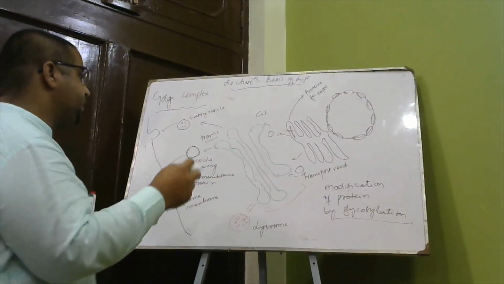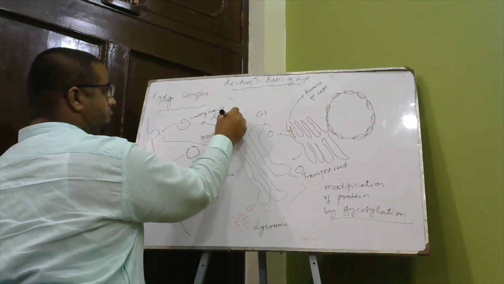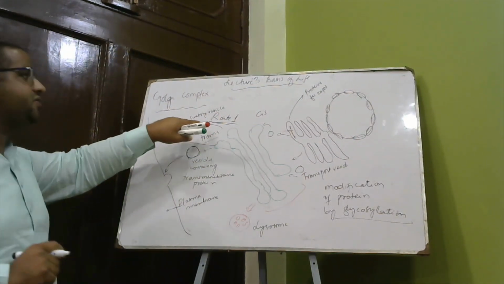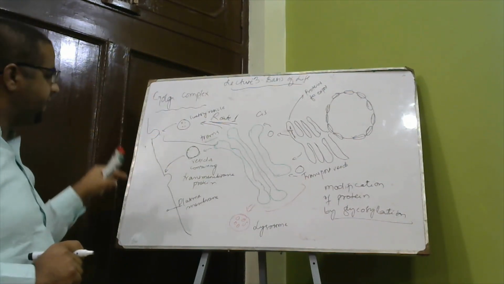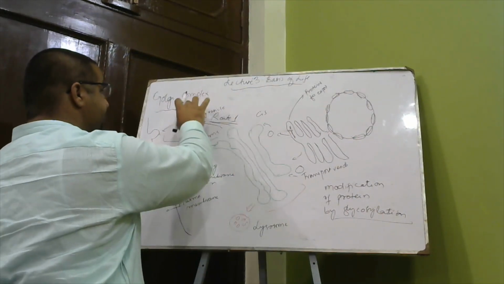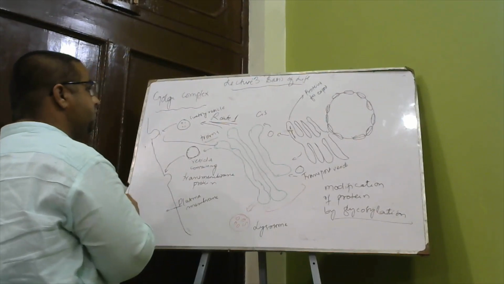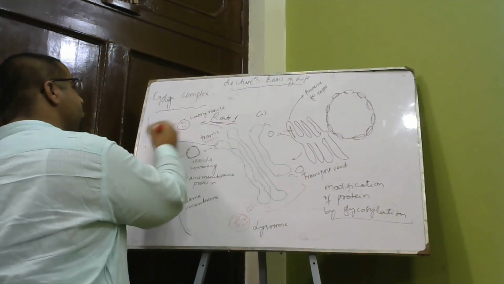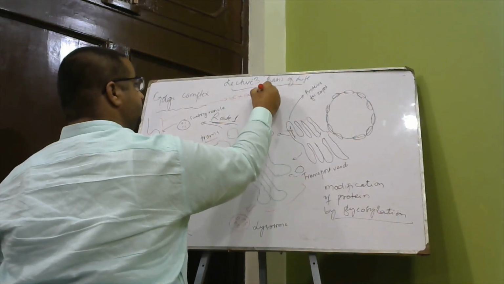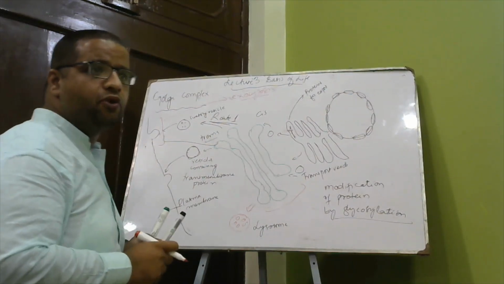It might be destined for route 1, which is this one. This could be a secretory protein that is required by the extracellular matrix. So this secretory vesicle is formed from the trans phase of the Golgi complex and is transported to the plasma membrane, where through exocytosis the modified protein is expelled out.